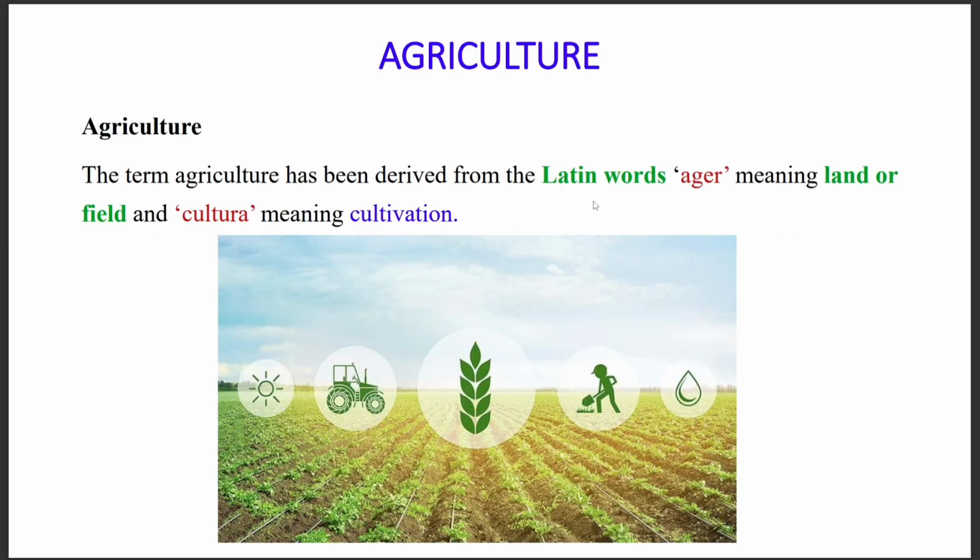So first of all, agriculture. The word agriculture originated from two Latin words: ager, meaning field or land, and cultura, that means cultivation. So if we combine both the words, then the total word agriculture means field or land cultivation. There are many important things like sunlight, farm machineries like tractors, the plant that we are mainly cultivating, known as crop, also the farmers and other workers, and the water.